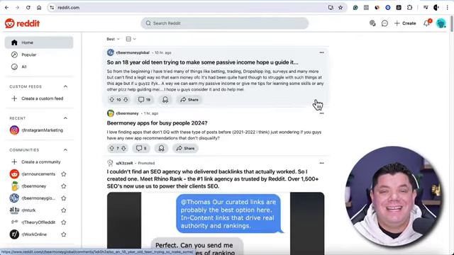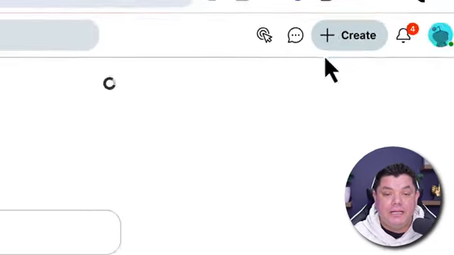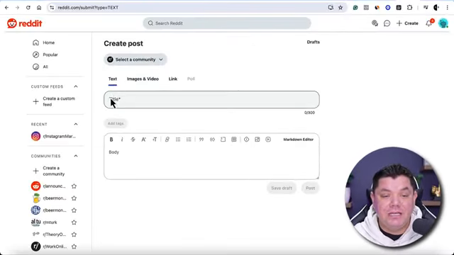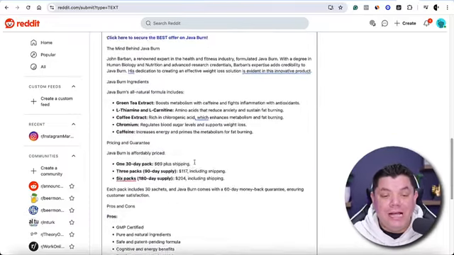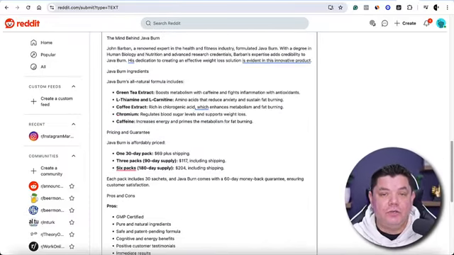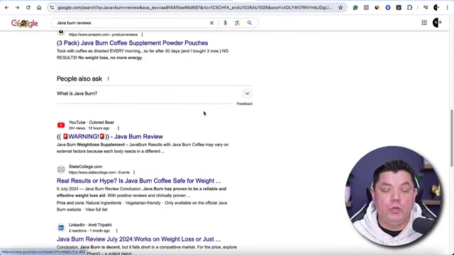When it comes to Reddit, it is just as simple. You can see up top, you can create a post. Click on to create a post, and you can see here you can add your title and paste that in there. All these articles are going to give you the best opportunity to rank on Google.